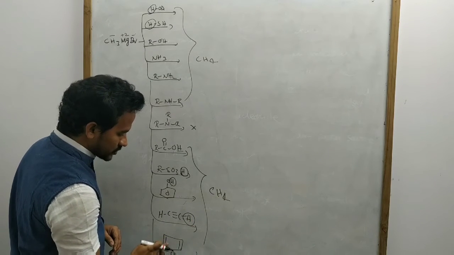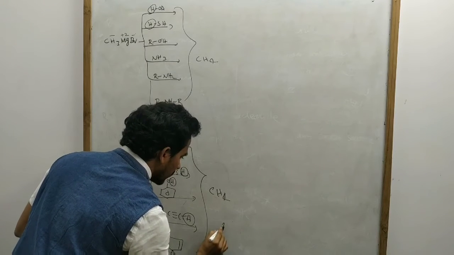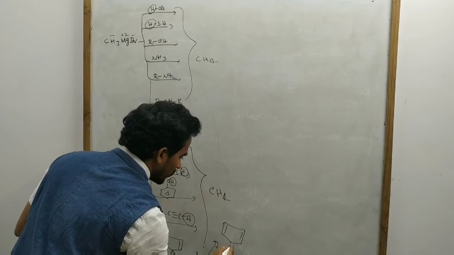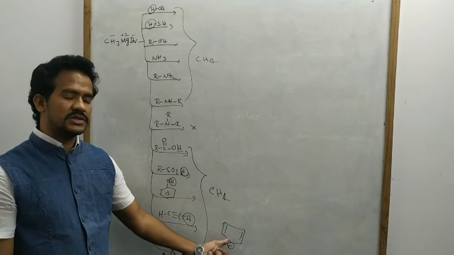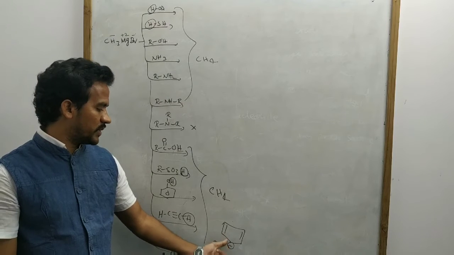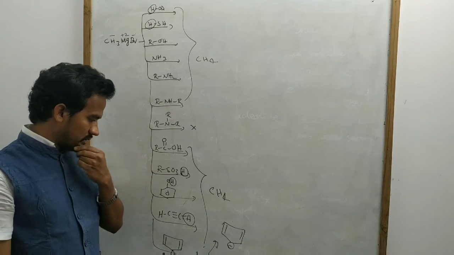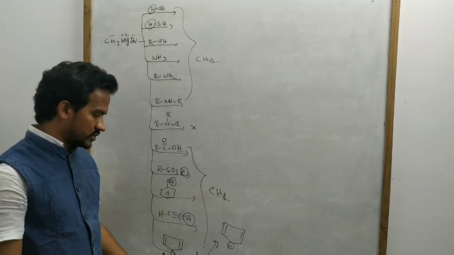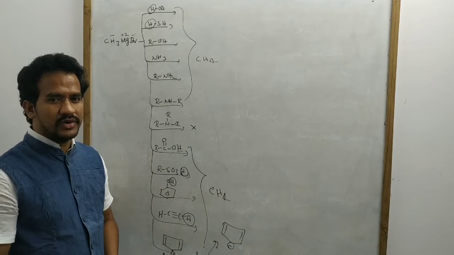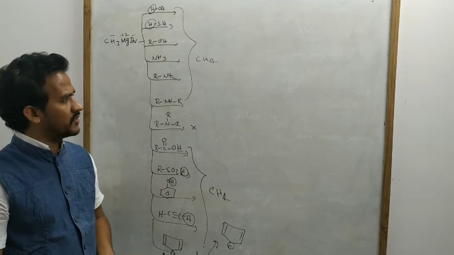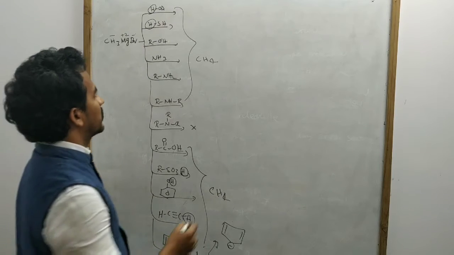Why is this one a proton source? Because after loss of a proton we get the conjugate base, and this conjugate base is stabilized by aromatic nature. It is aromatic because of 2 pi, 2 pi, 2 pi, 6 pi electrons, so that is an aromatic compound. That's why it can release a proton to the CH3 minus. Generally, acidic nature is explained on the basis of conjugate base stability. If the conjugate base is more stable, then it is more acidic.